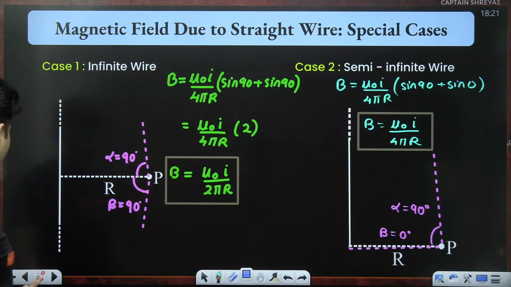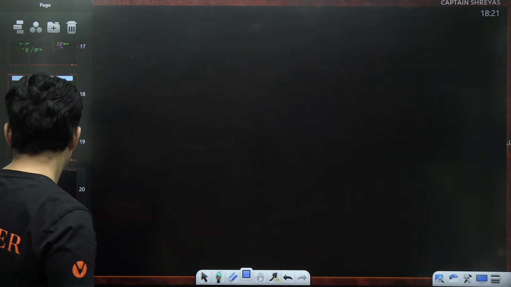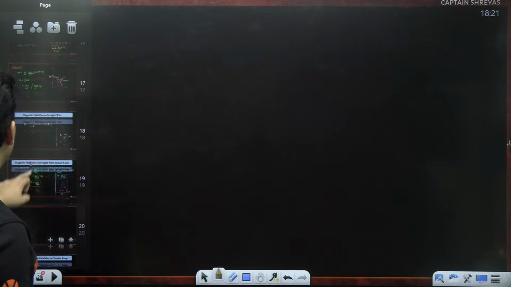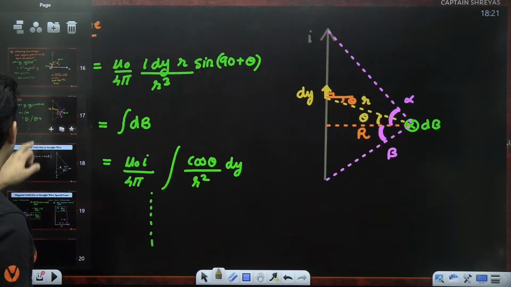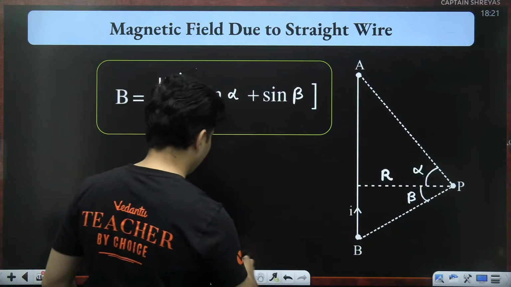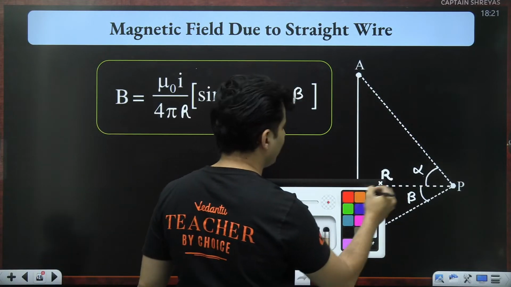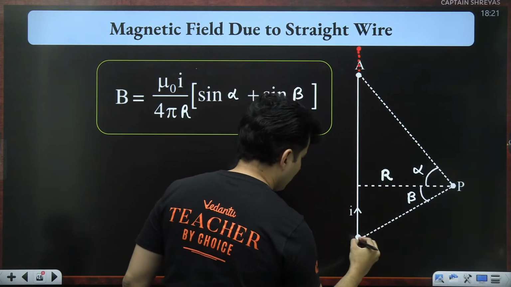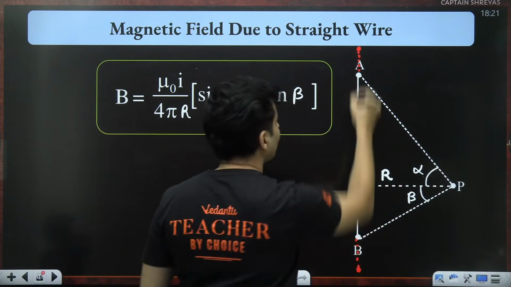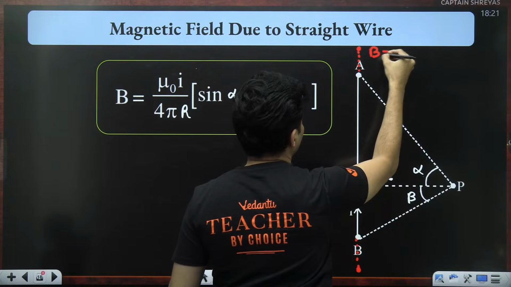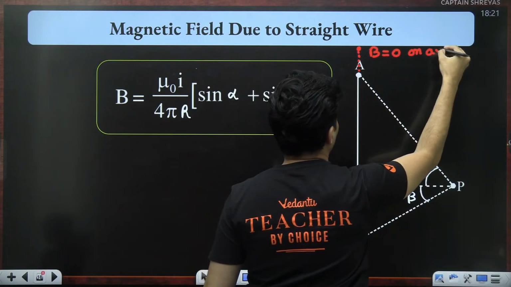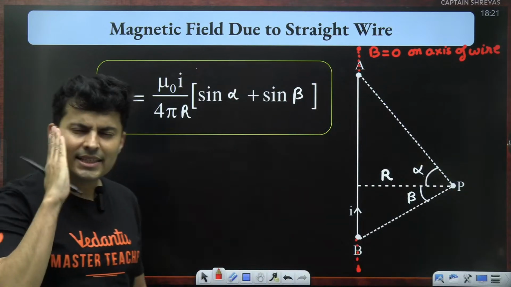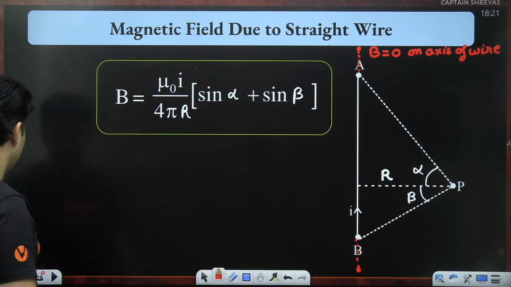Now that this is done, let's solve some questions based on this. One more important thing regarding this. If by chance you are on this wire and you are just directly in front of it or behind it, meaning on the axis, somewhere here, or somewhere over here, on that line, the magnetic field is 0. Very, very important. On the exact axis of the wire, the magnetic field is 0.